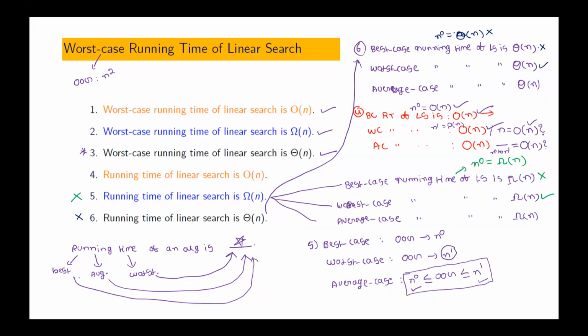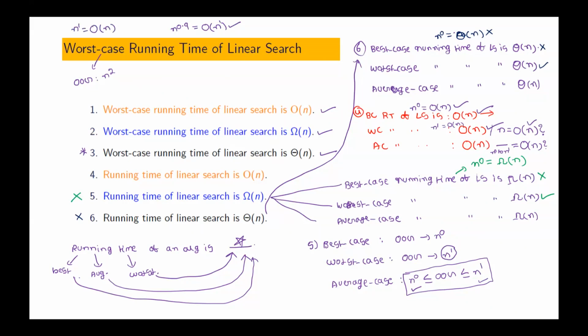N power 0.9 is big O of n. Is that true? Yes, anything less than n is true. Smaller functions are in the order of bigger functions. This is n power 0.9, and 1 is greater than 0.9. Even if I take n power 1, it is still true or not?